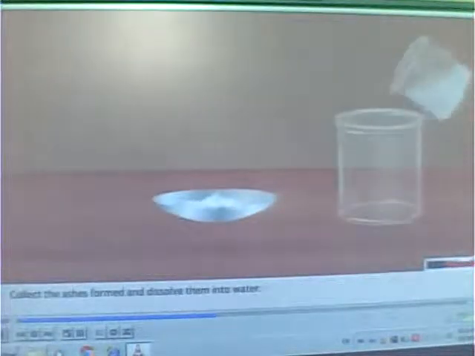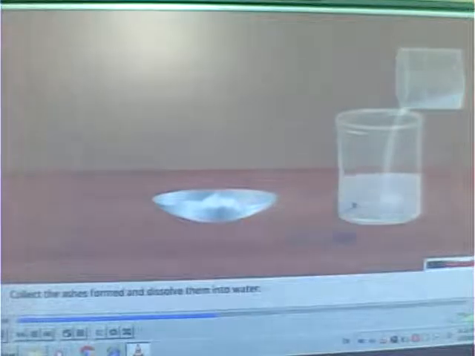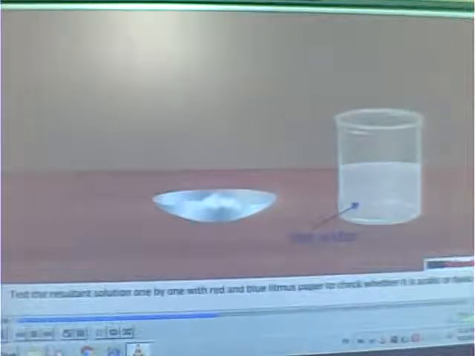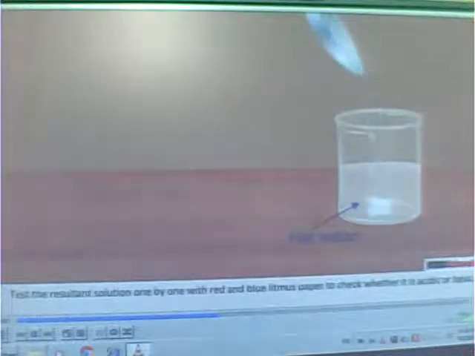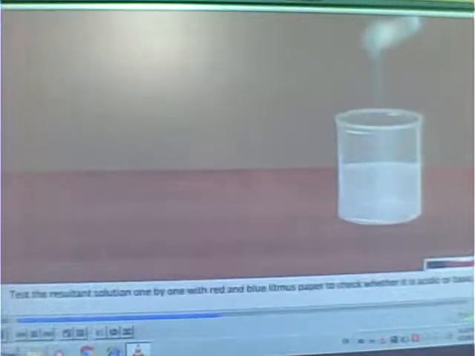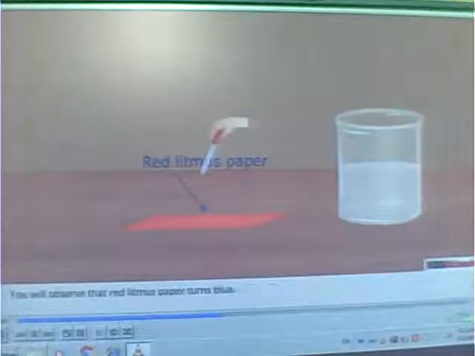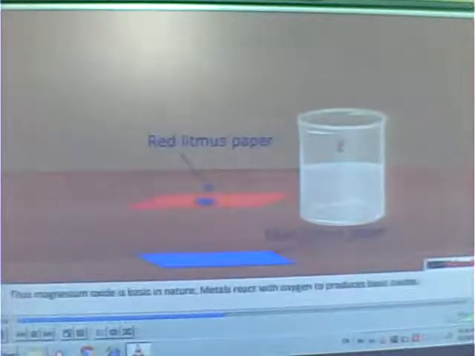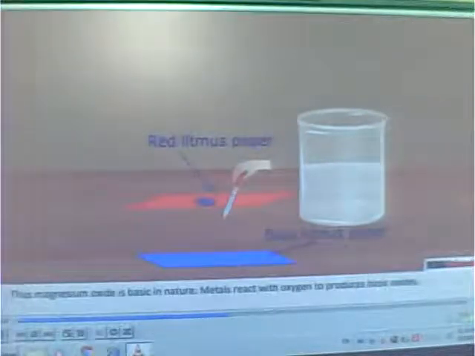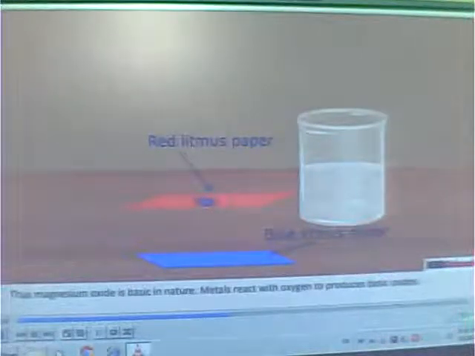Collect the ashes formed and dissolve them into water. Test the resultant solution with both red and blue litmus paper one by one to check whether it is acidic or basic. You will observe that red litmus paper turns blue. Thus, magnesium oxide is basic in nature. Metals react with oxygen to produce basic oxide.